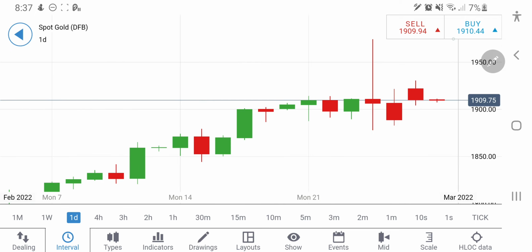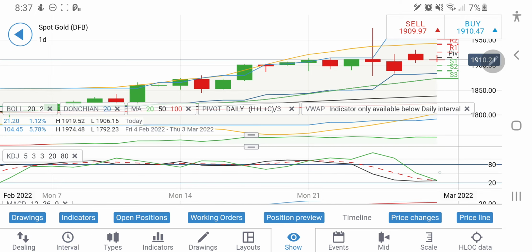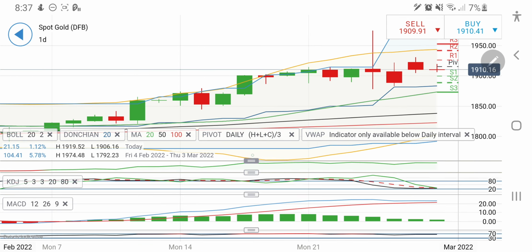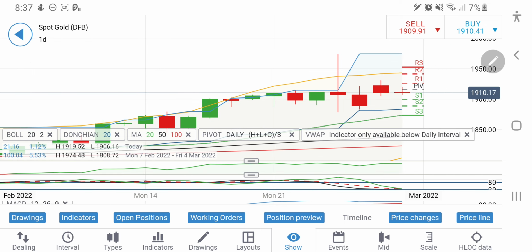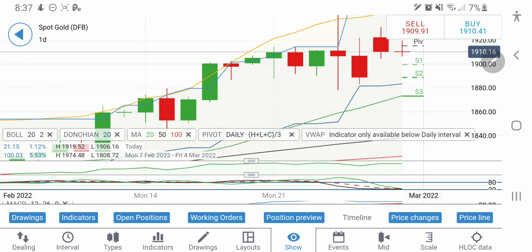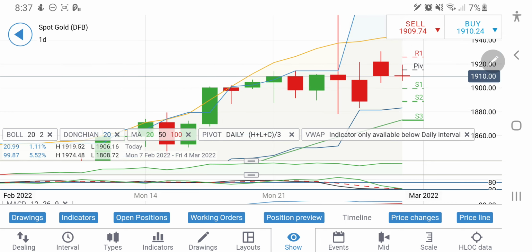So let me turn on the indicators also. On the indicators front, the 4-hour chart is trading at the bottom, so possibly we may see a rise on the 4-hour chart, it appears. And if you look at the 20 period support and 50 period support here at 1880 and 1875 levels, also there is a good support from 1900, and 1890 levels will come into picture if it continues to drop. On the upside, 1930 is a stronger resistance which it might find.